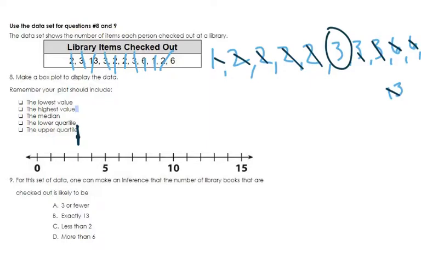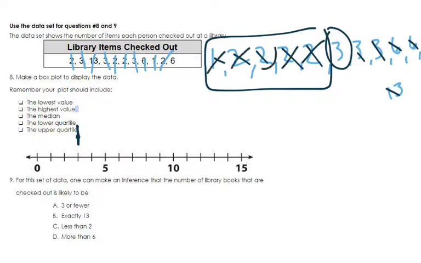So if that's my middle number here, I'm going to now take this data set, and I'm going to look for the median in here. So I like to go and cross off a second way, go back and forth, and my median is 2. And that's my lower quartile. So that is also going to have a dot with a line through it. And then I'm going to find the median of the numbers up here in the upper quartile, and it is a 6. So I go ahead and I make my dot, put the line through it, and there's my box.